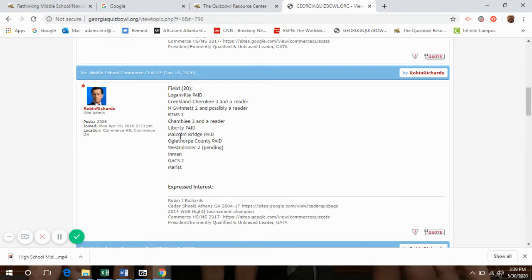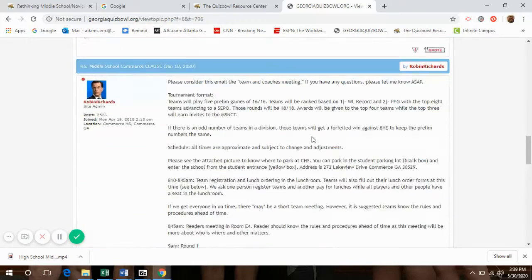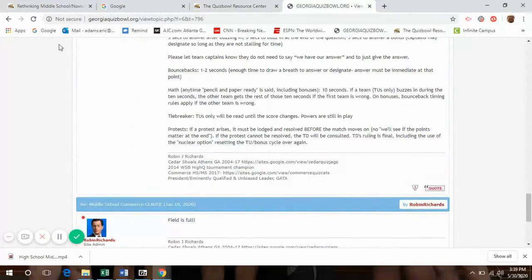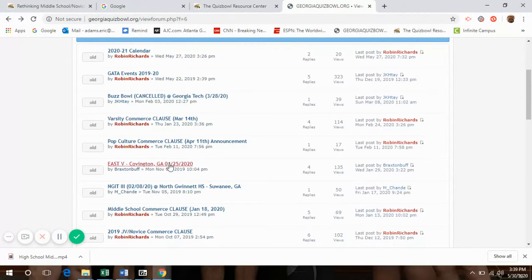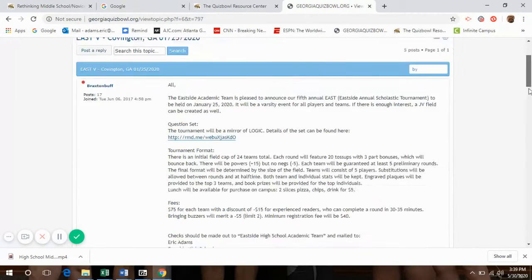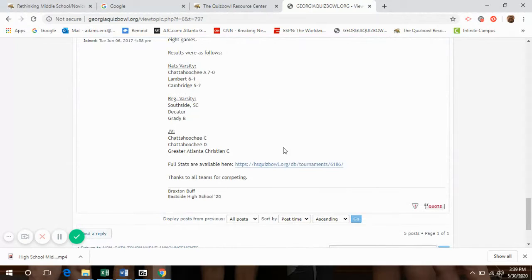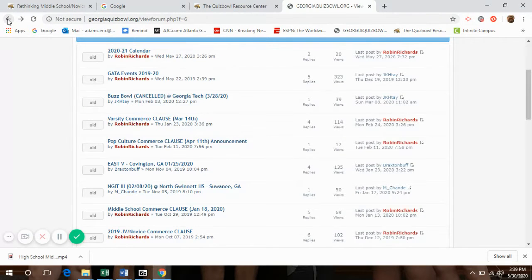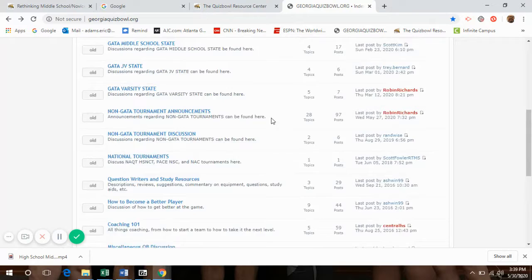And you can see all the middle schools that are going to be present, competing. And then usually there is a post indicating the result. Here, the person didn't finish it up. But as for East, as you can see at the end of the tournament, we indicate, here's the stats, and go look and see how you did, and who finished at what level, and what the results were, so forth and so on. So that is the GATA forums.